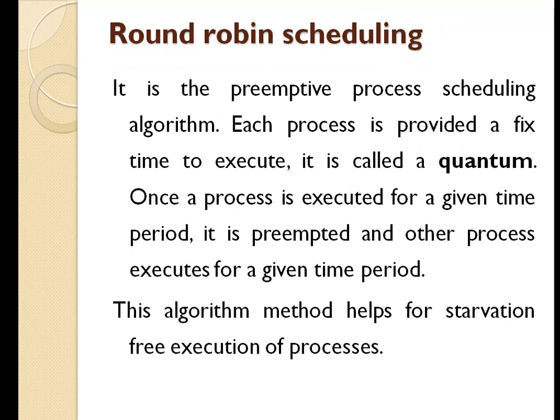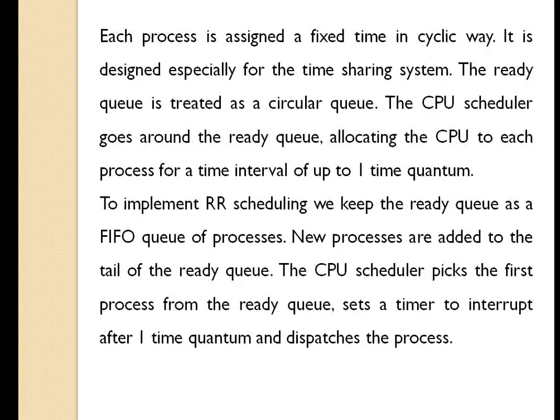Each process is assigned a fixed time in a cyclic way. It is designed especially for the time sharing system. The ready queue is treated as a circular queue. So to implement this round robin scheduling algorithm, we are going to use the circular queue. To implement RR, that means round robin scheduling, we keep the ready queue as a FIFO queue of processes, that is first in first out.